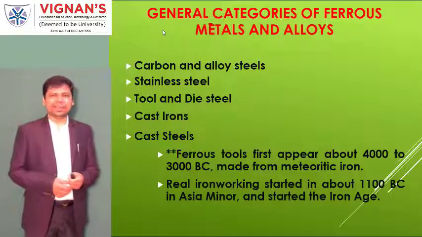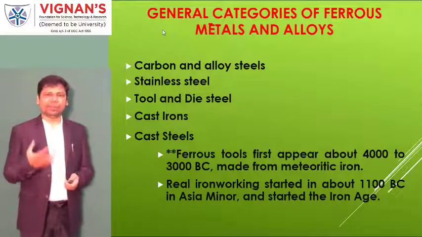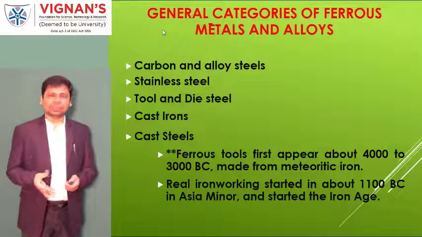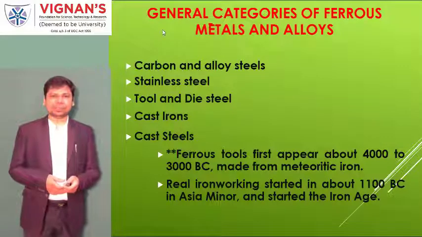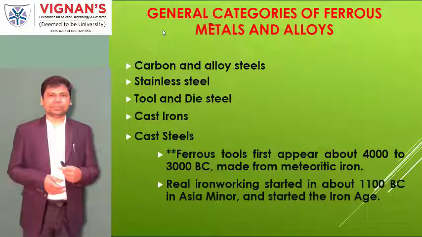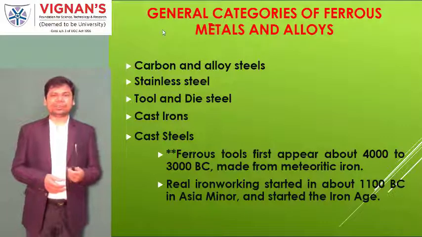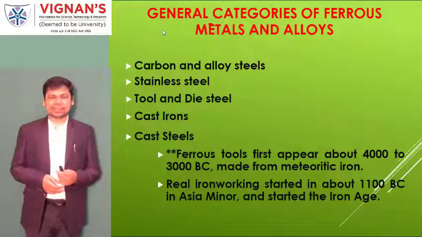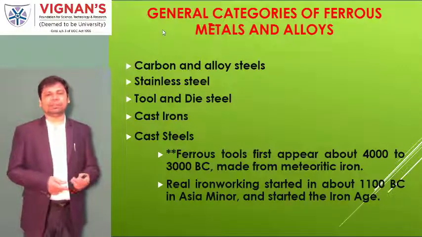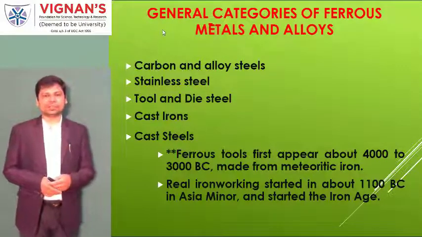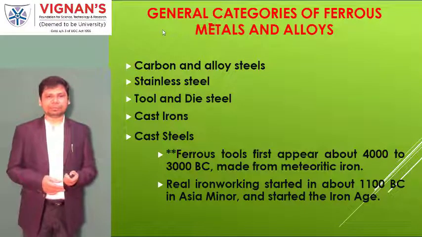And here, the iron and humankind: when people started taking benefit from iron materials, as per the record, it was about 3000 to 4000 years back. They were getting benefited from utilizing this metal called iron.